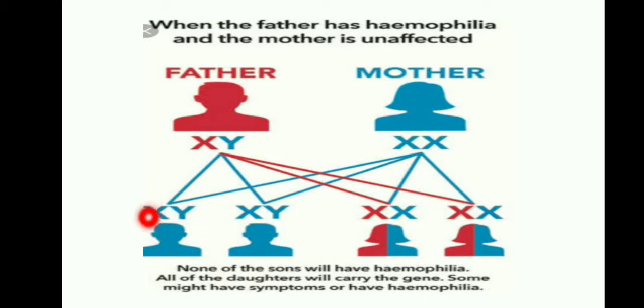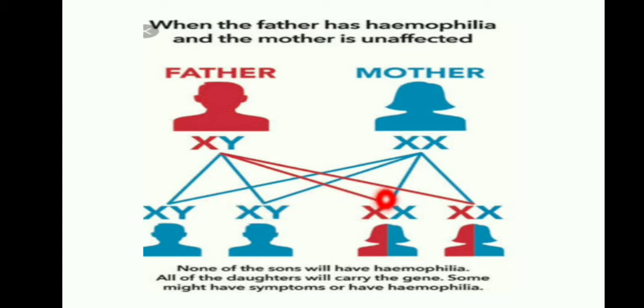If the second child is also a son, the mother gives a healthy X chromosome and the father gives a healthy Y chromosome, so the second male child is also healthy. So male children are not affected whenever the father is affected.